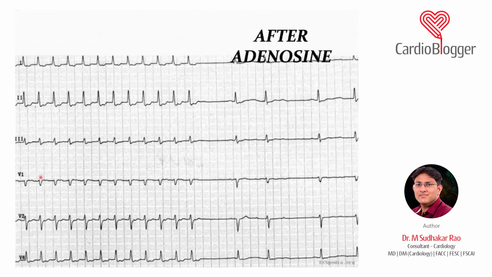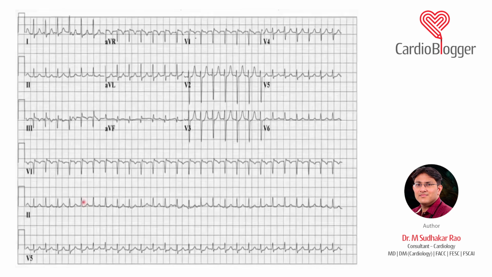You can see the termination. If it terminates with a P wave, as I already told you, then atrial tachycardia is ruled out. So you can see here it's terminating with a P wave, so atrial tachycardia is ruled out. It has to be an AVNRT or an AVRT. See this pseudo S in lead V1, something like a pseudo R. So this is an AVNRT ECG.